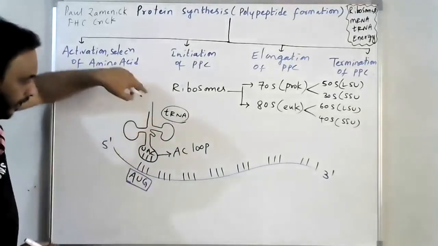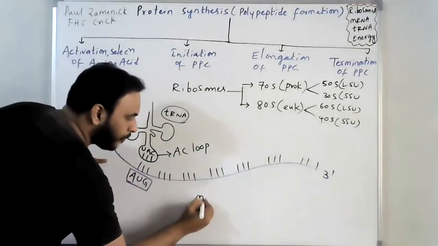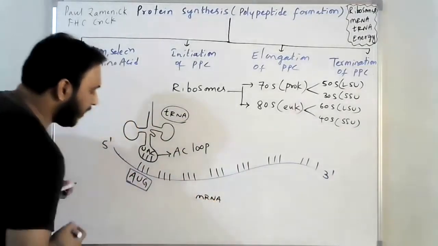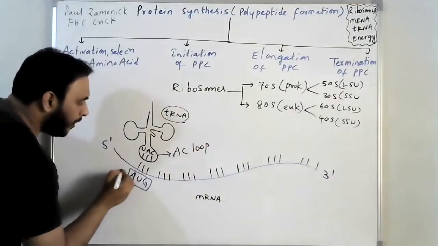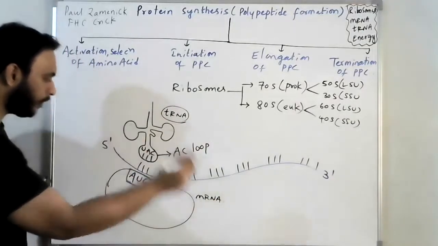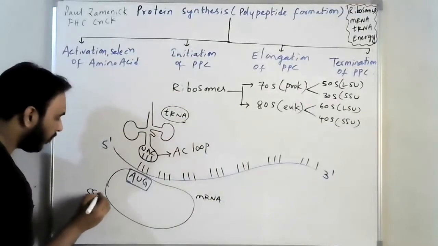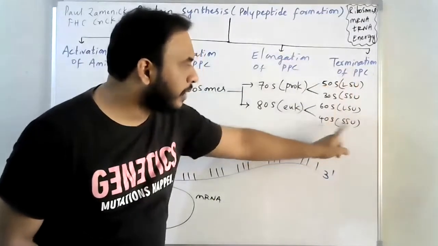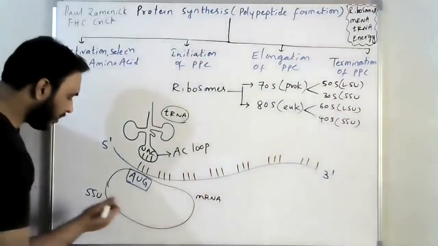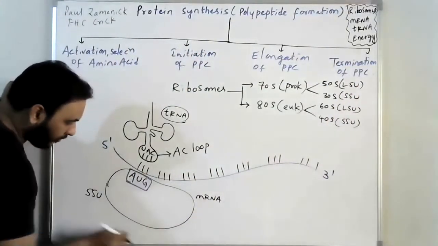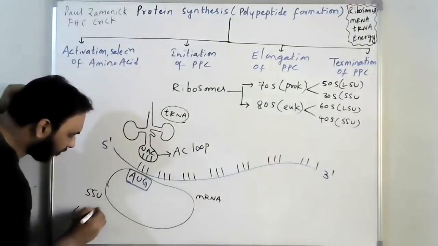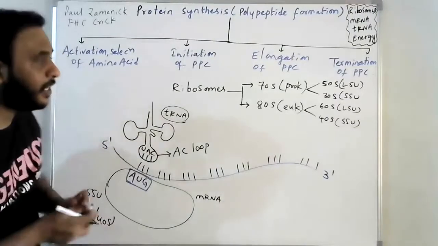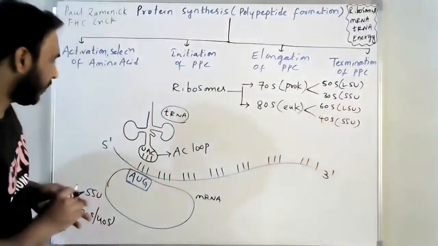This is tRNA, this is mRNA, and here the smaller subunit will be present. The smaller subunit means 30S in prokaryotes, 40S in eukaryotes, whichever it may be.